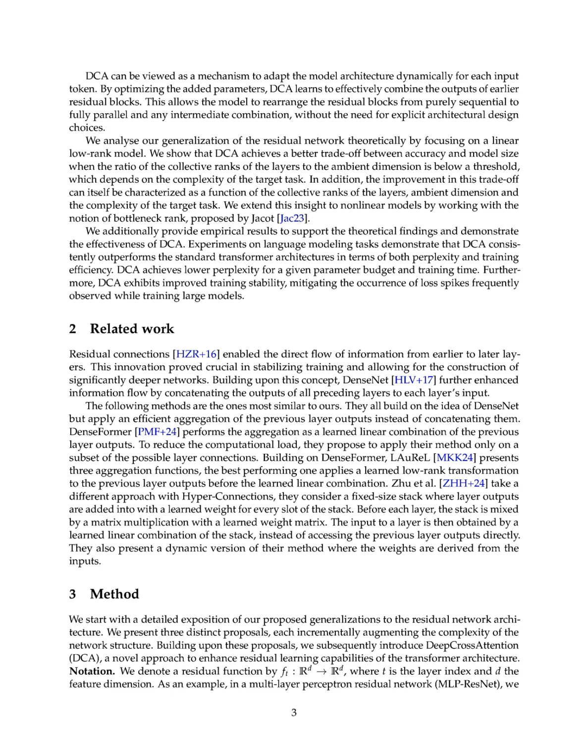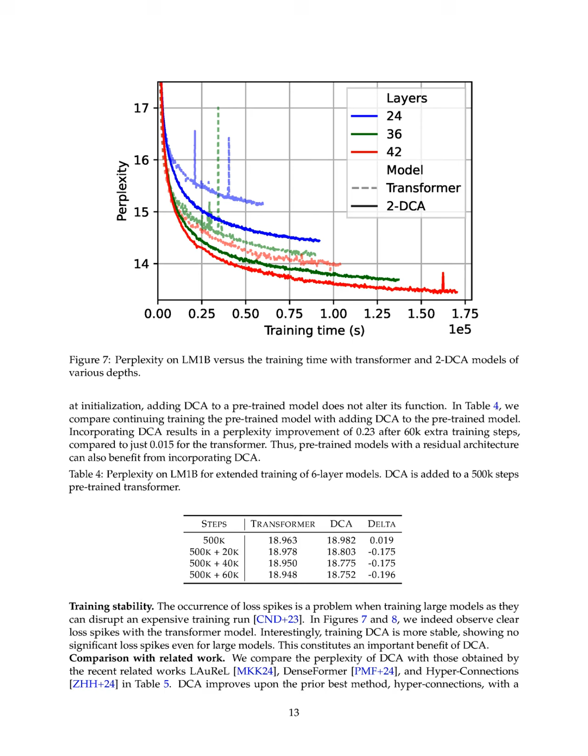When comparing deep cross-attention, DCA, to standard transformer architectures, the results demonstrated that DCA consistently achieved lower perplexity for a given parameter budget and training time, indicating enhanced efficiency. Specifically, in experiments on language modeling tasks, DCA outperformed the standard transformer by obtaining better perplexity, even with fewer training examples, achieving extremely small loss values. Additionally, DCA exhibited improved training stability, mitigating the occurrence of loss spikes that are frequently observed in large model training.